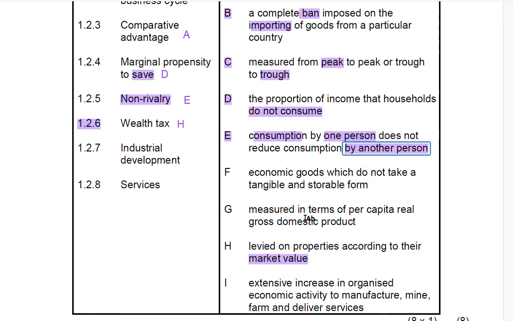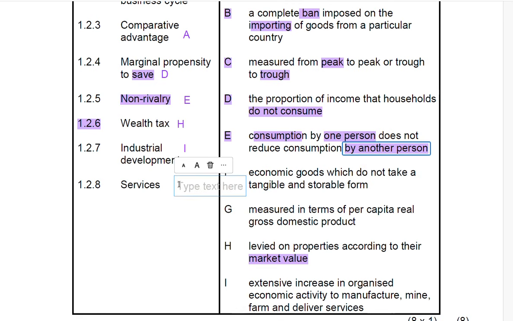If we're looking at G, measured in terms of per capita, then there's no economic activity. If you're looking at this one, we've already selected. Now we are left with the last one, which is I. It says extensive increase in organized economic activity to manufacture, mine, farm, and deliver services. So this is the correct answer, candidate. The correct answer that has the economic activity for 1.2.7 is I, because this is an extensive increase in organized economic activity to manufacture, mine, farm, and deliver services.